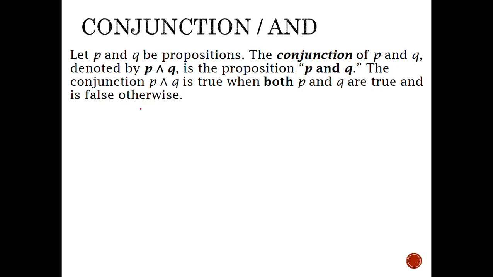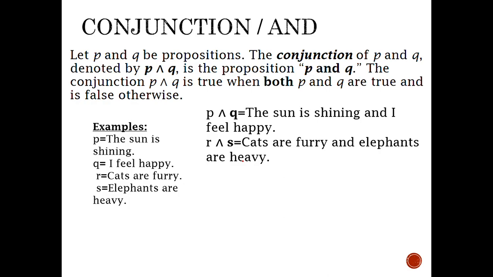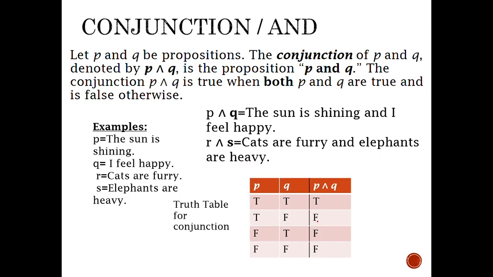It is true when both P and Q are true, and it is false otherwise. We can define it with the help of a truth table: it is true only when both P and Q are true, and in all the three other cases, when P is true and Q is false, or P is false and Q is true, or both are false, it remains false.